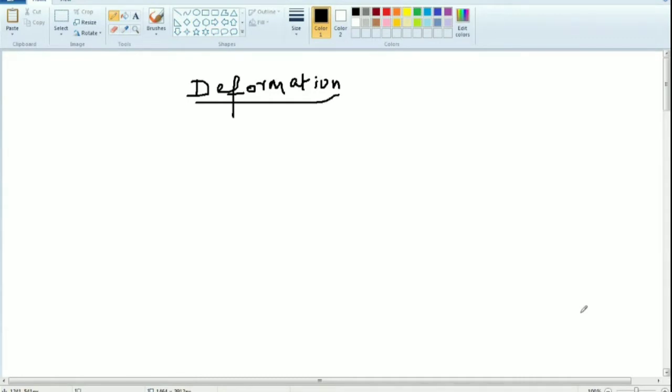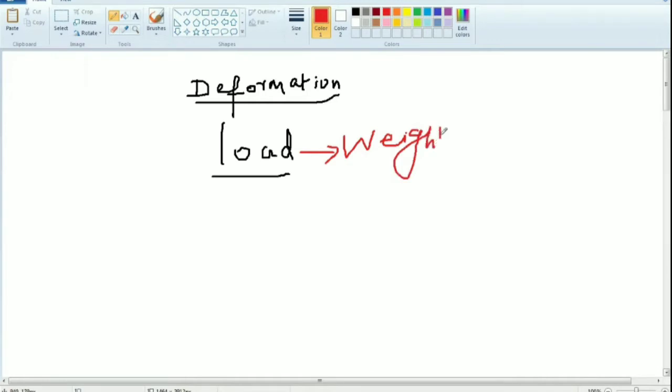What is load, ma? We are telling, no, weight. Load, weight, sir. Okay, you are telling load is nothing but weight. What is weight, ma? Mass. What is the difference between the weight and mass? Whether it may be same or different, ma? Weight is with gravity, sir.